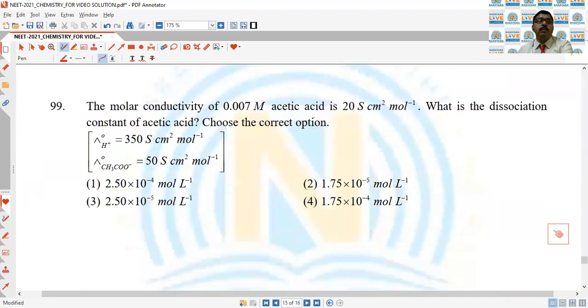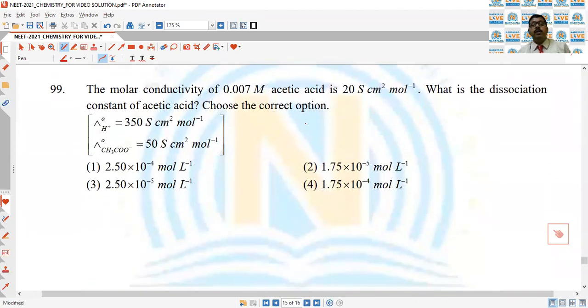Now, the molar conductivity of 0.01 M acetic acid is given. What is the dissociation constant? The dissociation constant is C alpha square, where alpha is equal to the molar conductance at a particular dilution divided by the molar conductance at infinite dilution.